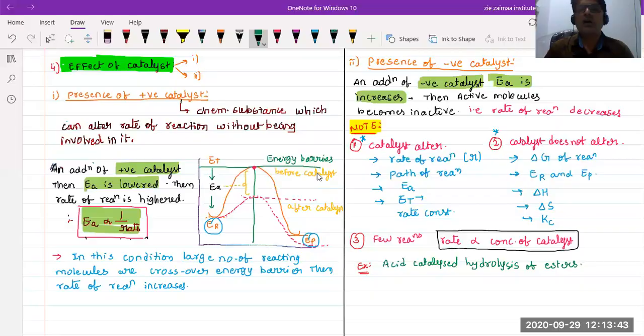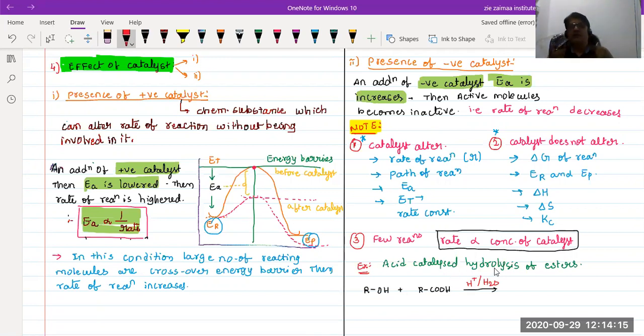How can we get it? See, beta, when alcohol reacts with an acid in the presence of an acid catalyst, H plus, simply we can get it here. So acid catalyzed hydrolysis, then it forms the ester. With loss of the water molecule, we get RCOOR, that means the ester.